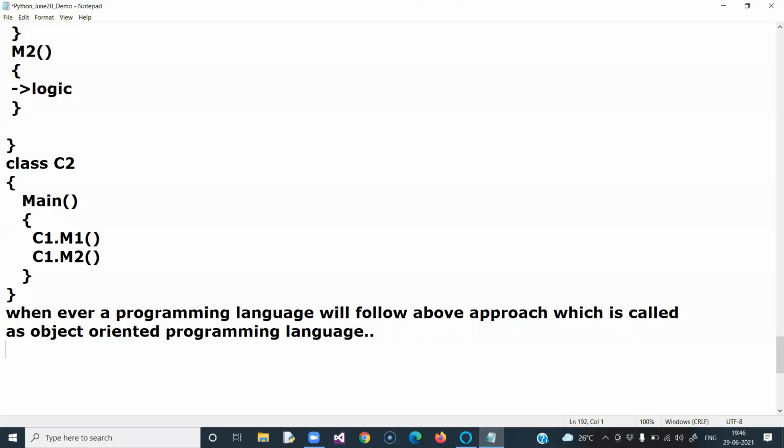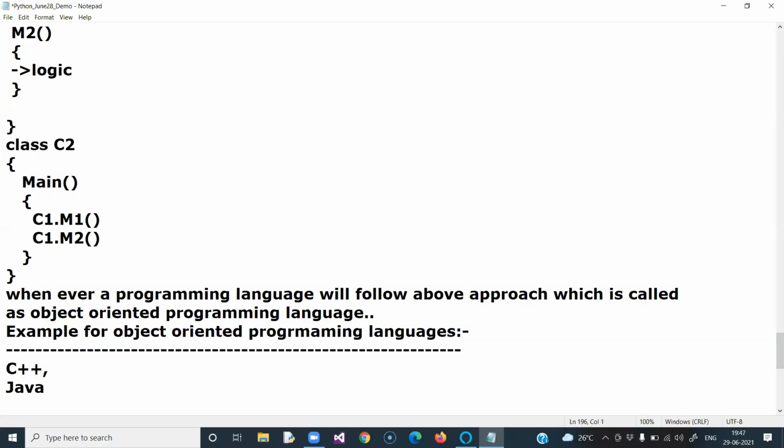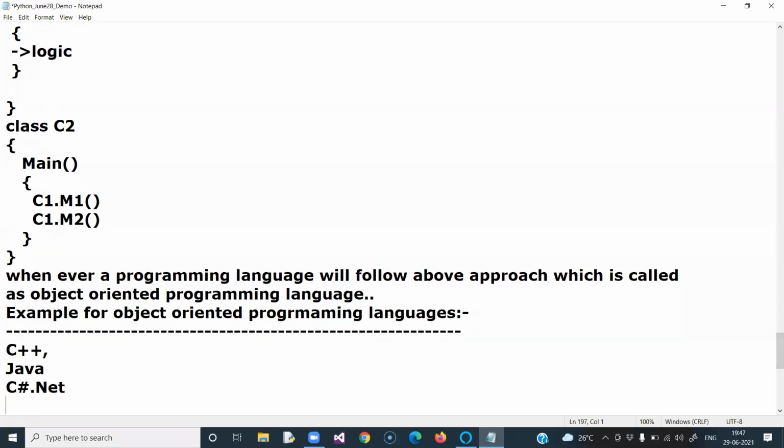Examples for object-oriented programming languages: the above approach is followed by C++, Java, and C#.NET. These are all object-oriented programming languages.